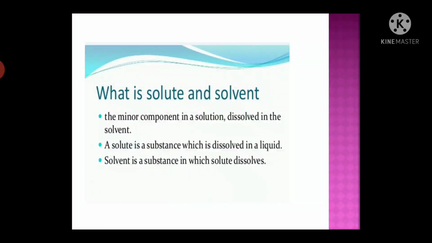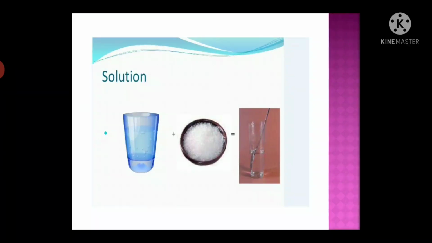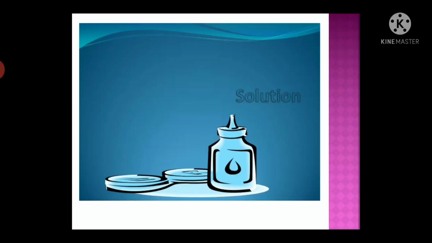A solvent is a substance in which the solute dissolves, and sugar is dissolved in water, so water is the solvent. I hope you understand what a solution is, what a saturated solution is, what an unsaturated solution is, and how you can prepare a saturated solution.